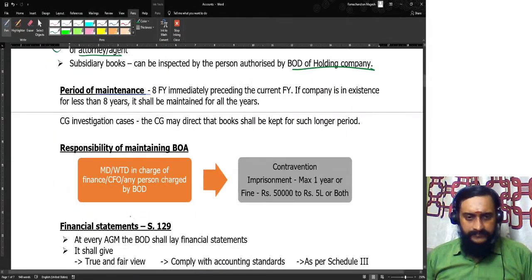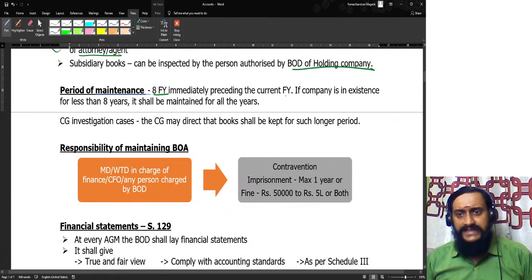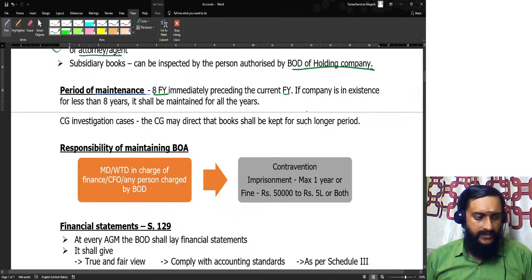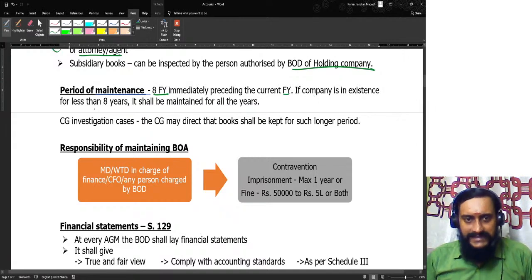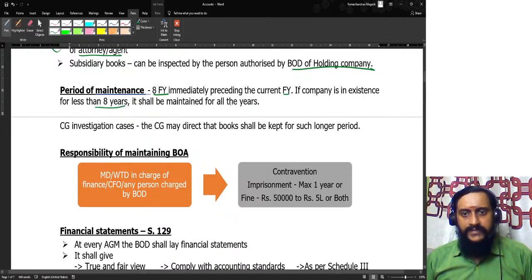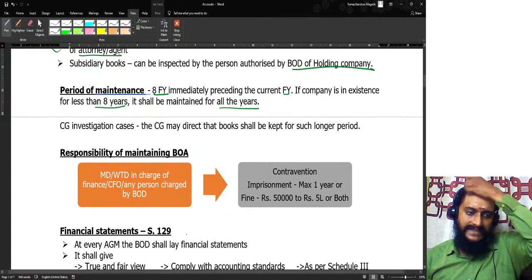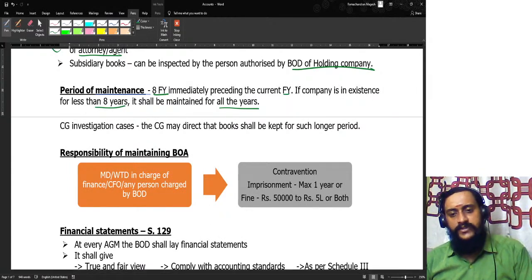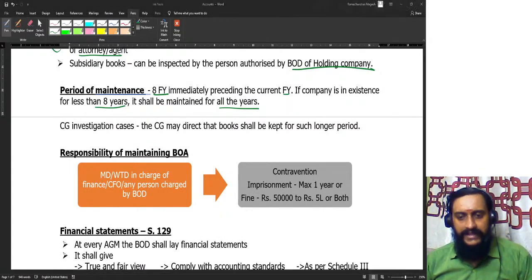Period of maintenance: it should be maintained for 8 financial years immediately preceding the current financial year. The key point to be understood is that if the company is in existence for less than 8 years, the books of accounts should be maintained for all the years.